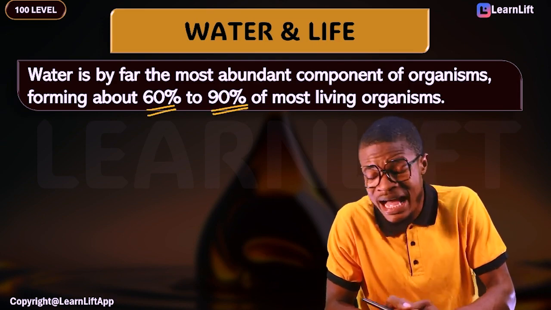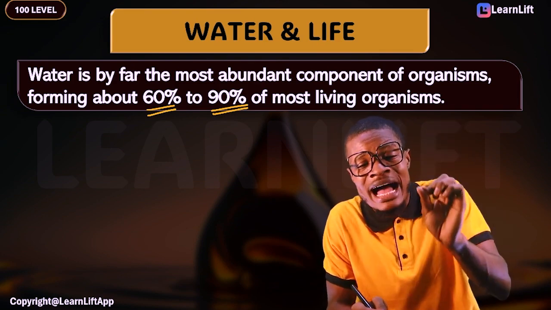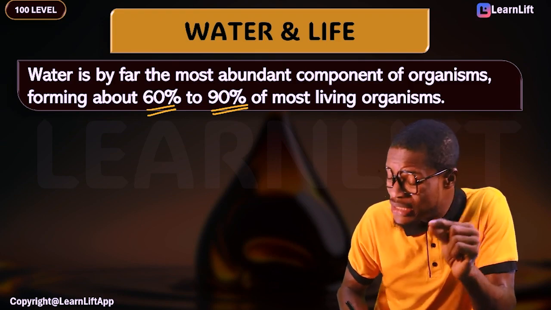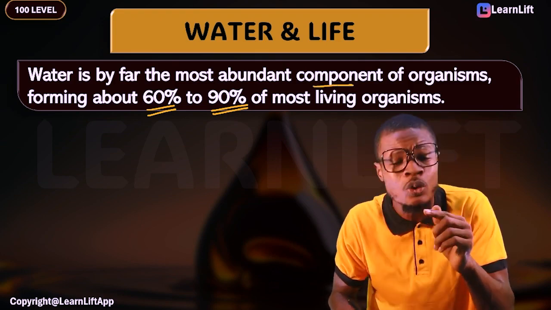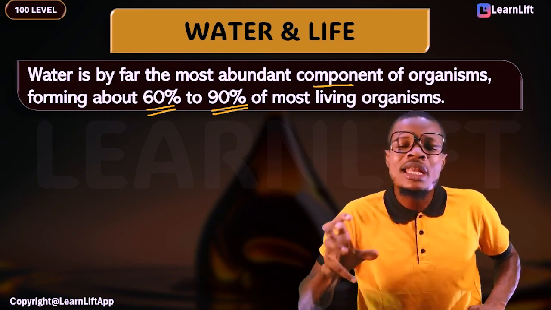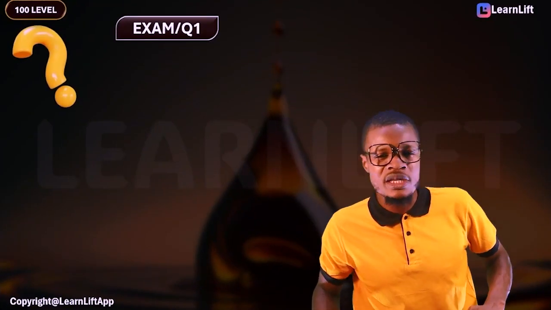Are you there with me? And if they ask you the third one, water is by far the most abundant dash of organism. It is the most abundant what component. So these are the questions that they keep on asking. Are you with me? Now look at the question very quickly that we're given here.